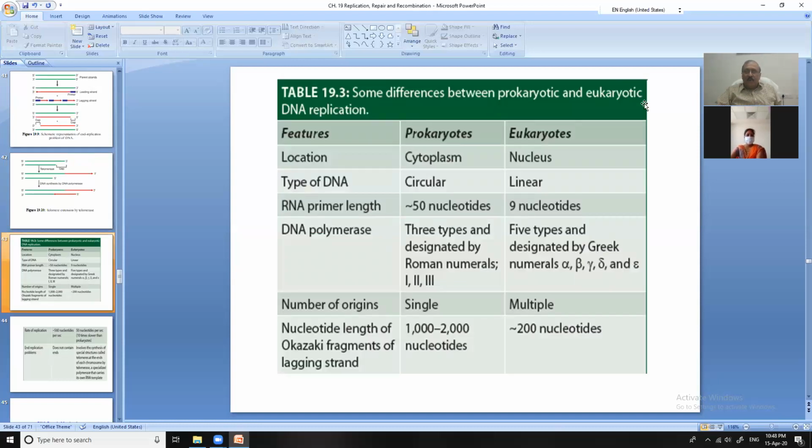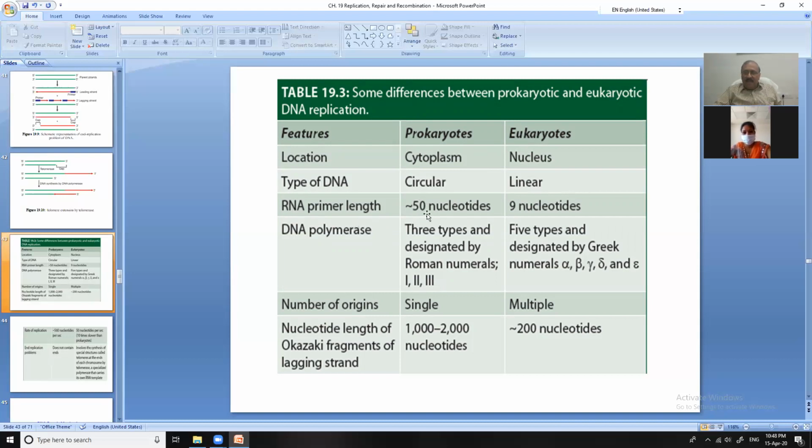Some differences between prokaryotic and eukaryotic DNA replication. Location-wise, prokaryotic replication is in the cytoplasm, and eukaryotic is in the nucleus. Type of DNA: it is circular DNA in prokaryotes and linear DNA in eukaryotes.